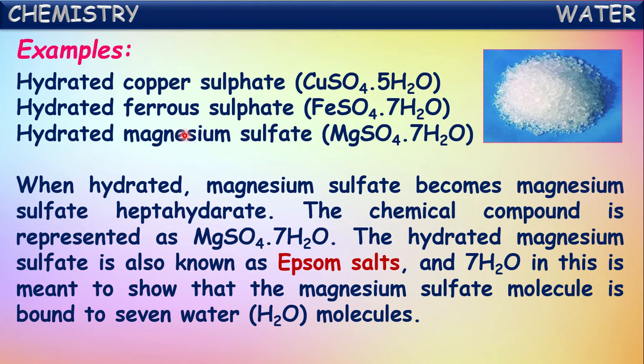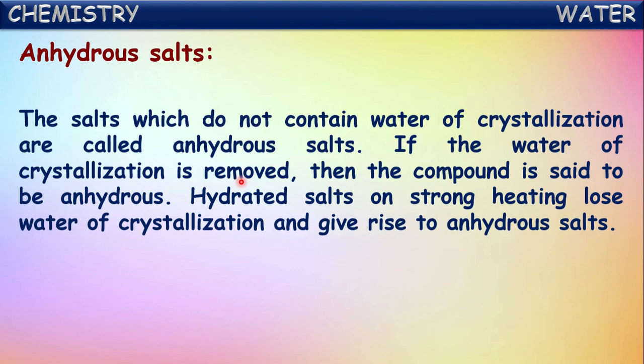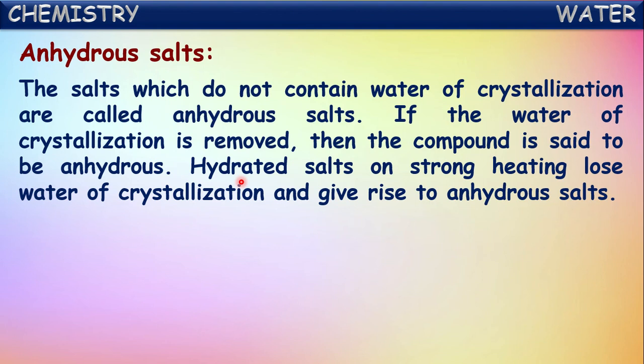This 7H2O represents attachment of 7 water molecules to one molecule of that magnesium sulfate. Okay, now let us look at another kind of salts. They are anhydrous salts. The salts which do not contain water of crystallization are called anhydrous salts. If the water of crystallization is removed, then the compound is said to be anhydrous.